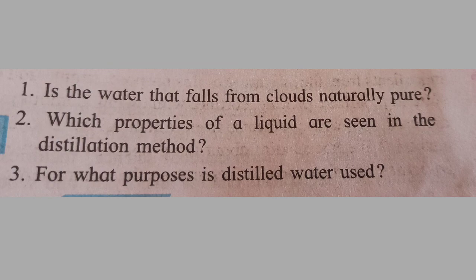Which properties of liquid are seen in the distillation method? The liquid has a particular temperature for boiling point and also a particular temperature for condensation. These are the properties of liquid seen during the distillation method.